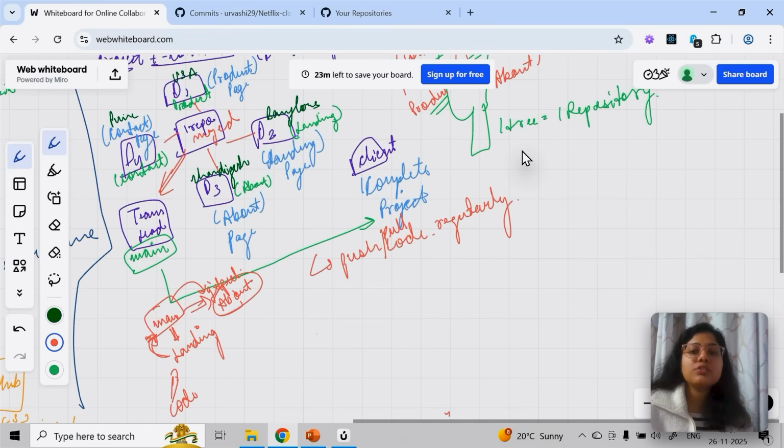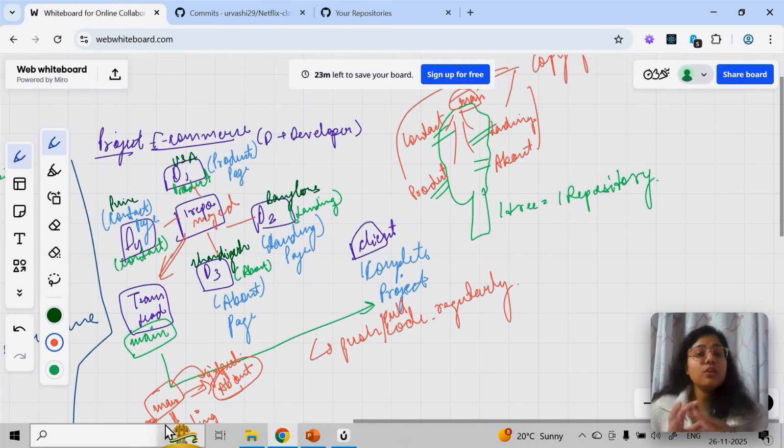So if someone is pushing code and the team lead is merging it, then I'll create the pull request so that I get the latest code every time, and then I'll add my about page. This is a recurring process which happens in a company, and this is how things work in real time. This is the reason people were able to work remotely during lockdown, during COVID. Even I work remotely because of this.